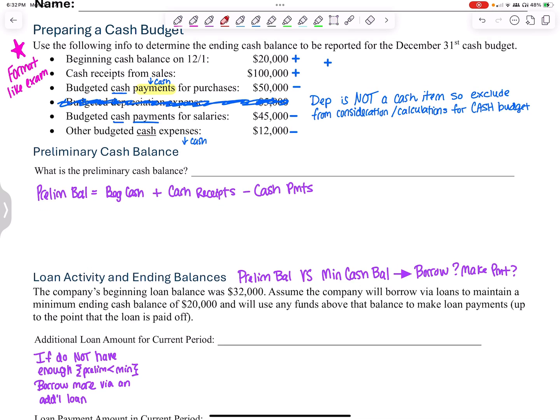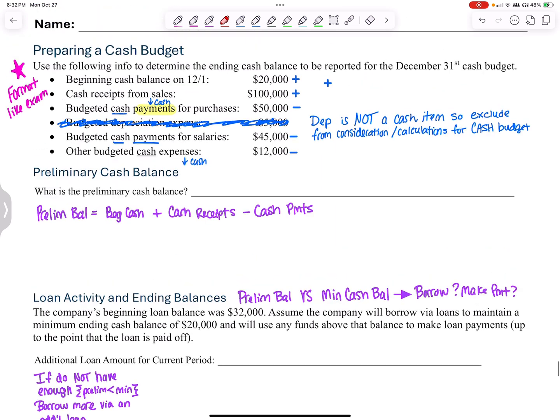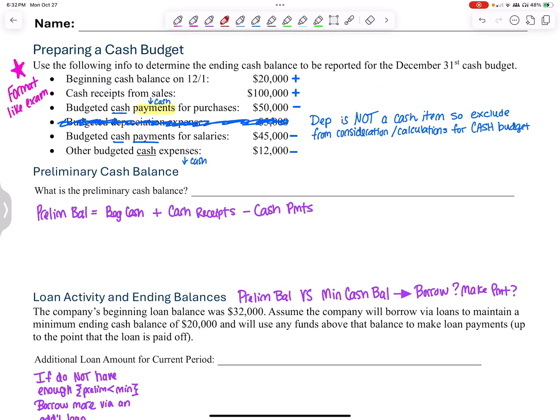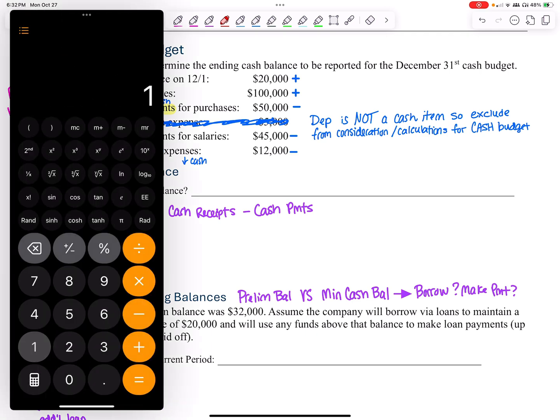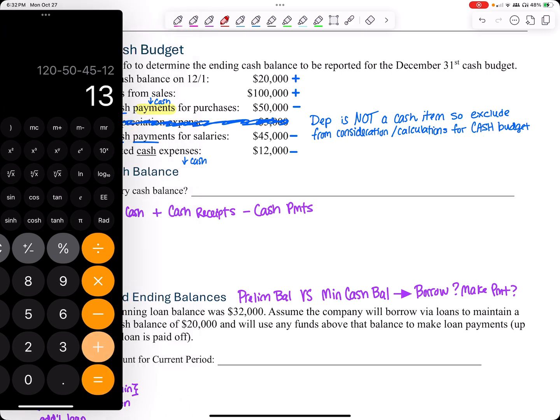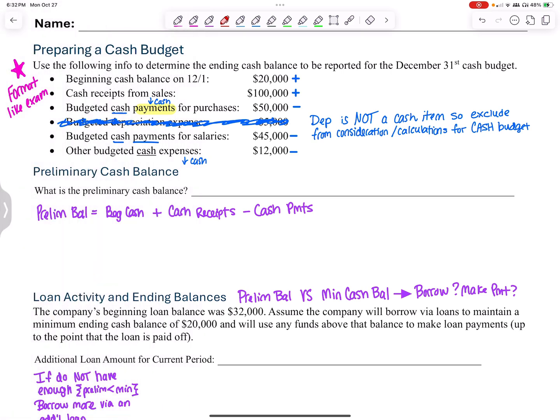So to calculate my prelim balance, I just want to take all of these and do as I've marked here. 20 plus 100, 120,000 minus 50 minus 45 minus 12. $13,000.